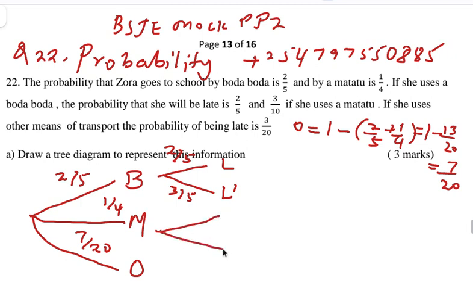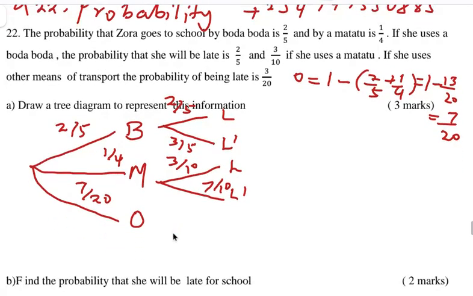Probability of her using a matatu and she will be late is 3 out of 10. So if she will not be late, then it means it's 1 minus 3 out of 10, which should be 7 out of 10. Sawa, mpaka hapa. If she uses other means of transport, okay, the probability of being late is 3 out of 20. So of not being late is 1 minus 3 out of 20, or 20 out of 20 minus 3 out of 20, which should give you 17 out of 20. So tayari the 3 marks umepata hivyo.